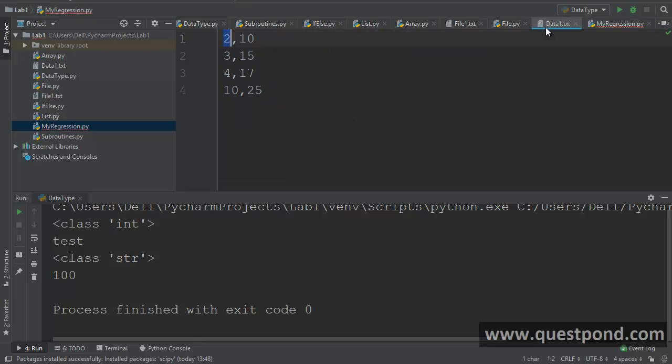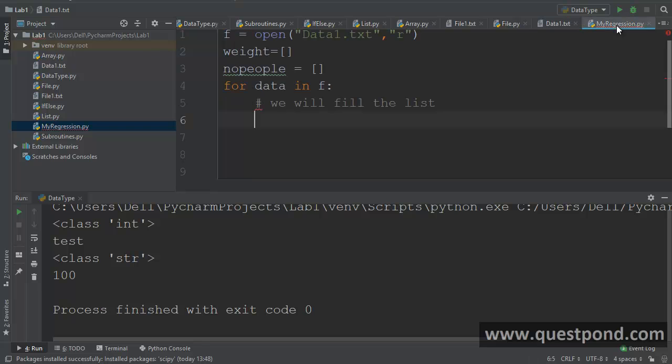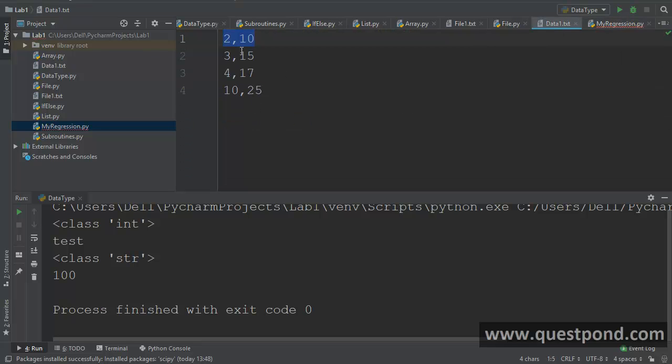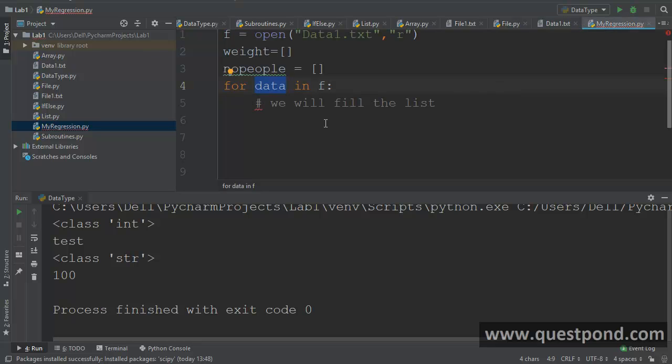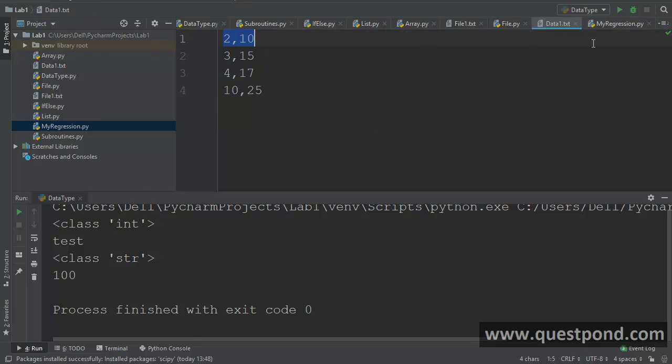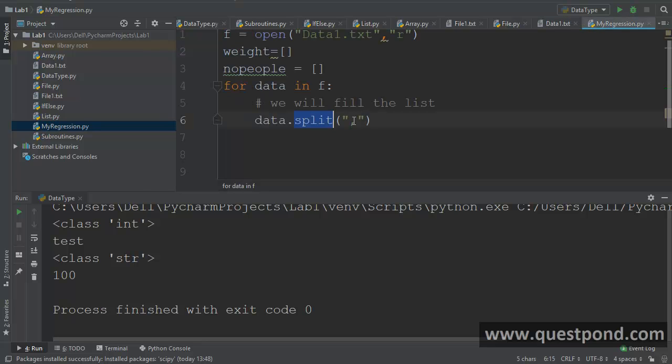Now if you look at this data.txt file, every record is a comma separated value. So in other words, we have this data and this data is comma separated, right? So what we need to do is a split. What does the split do? The split says that, okay, it will take the first value, that is 2, and put it in a variable. It will take the second value 10 and put it into a different variable, right?